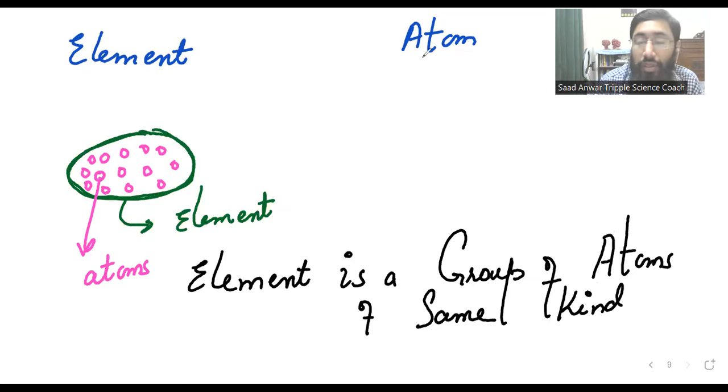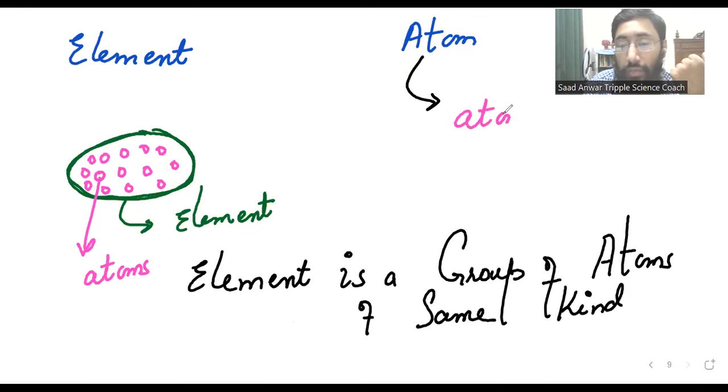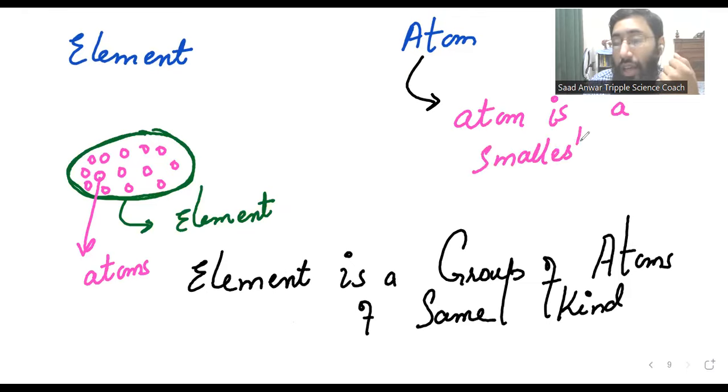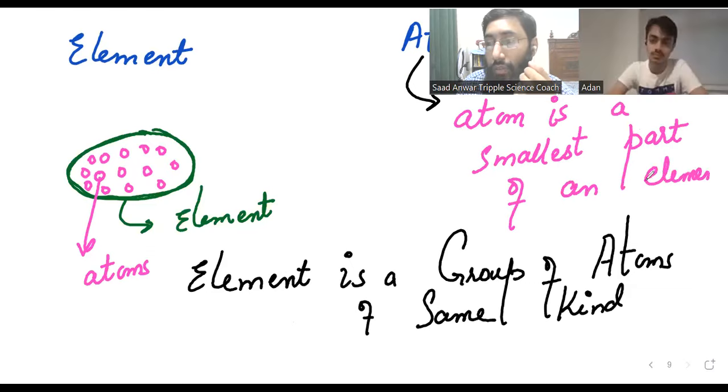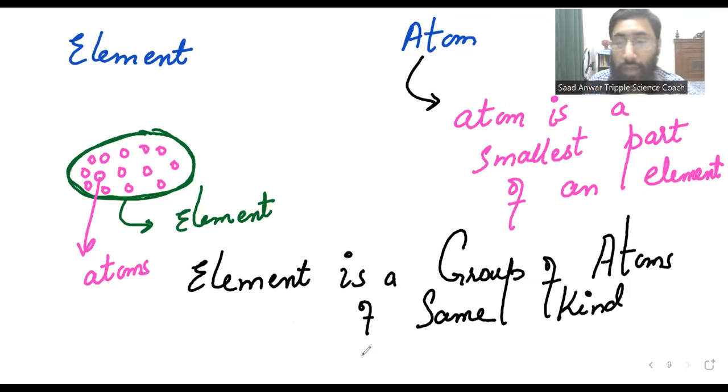And what is an atom? Can I say atom is a part of an element? Yes, I can say atom is a part of an element. Atom is the smallest part of an element. James is right. Atom is the smallest part of an element.